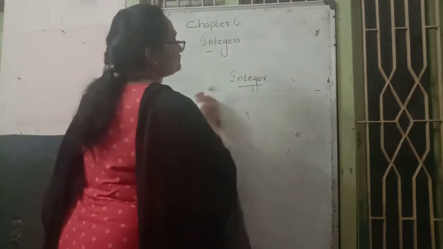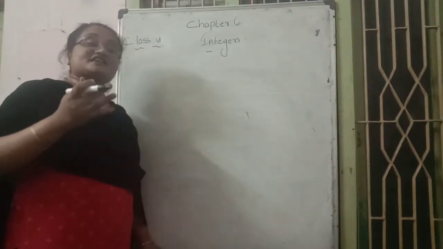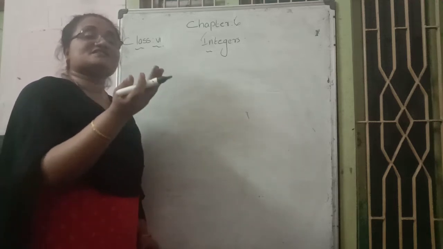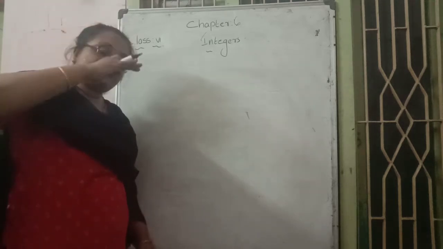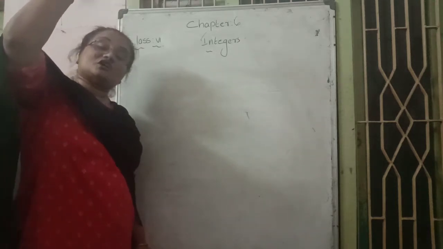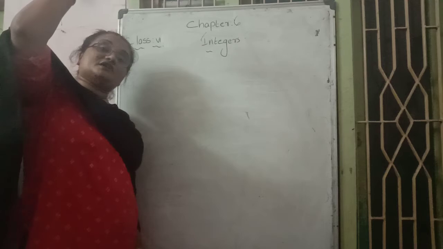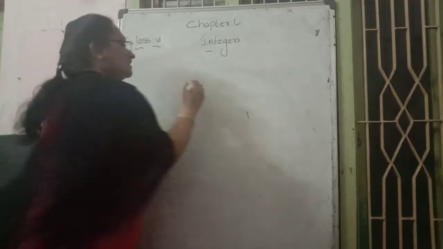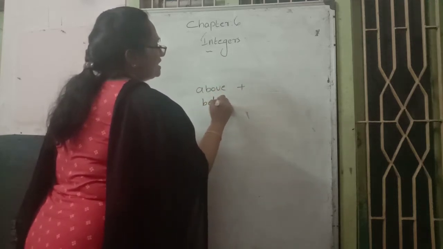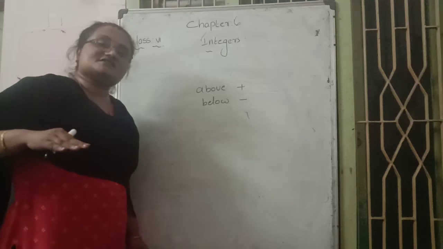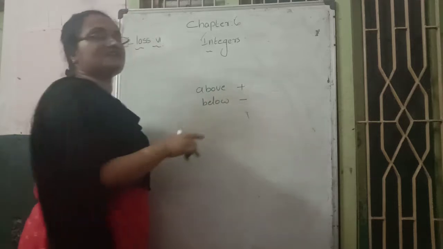Next, here are some rules. Here we represent some words. When an aeroplane is flying at the top of the sky, 2000 meters high from the ground, the word above represents a positive value. When a submarine is floating below the sea level, the word below represents a negative value.